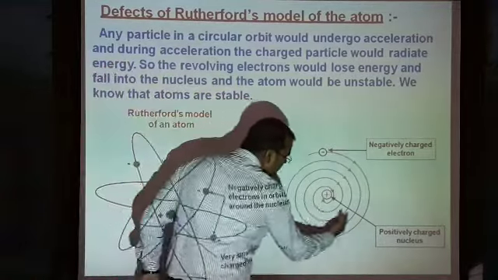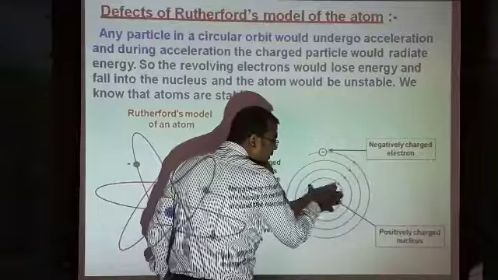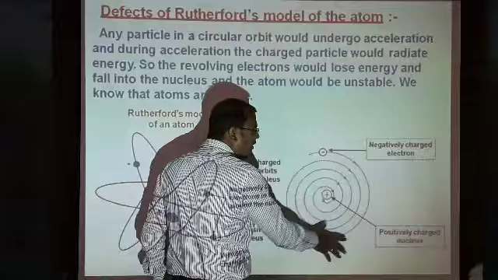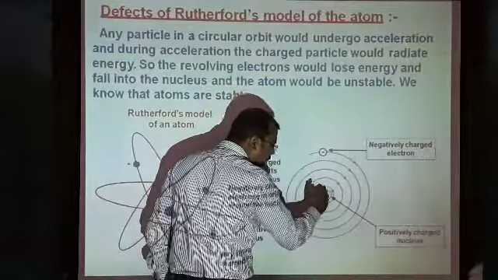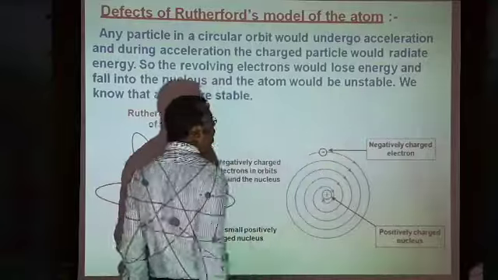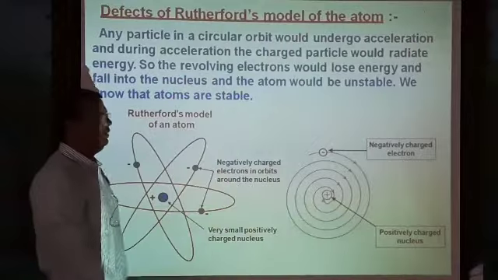So they are continuously rotating, and in some way they lose energy. When they lose energy, they may fall onto the nucleus, which is plus one. When they fall on the nucleus, what happens? The atom would be unstable.